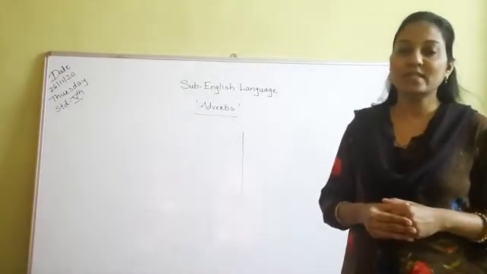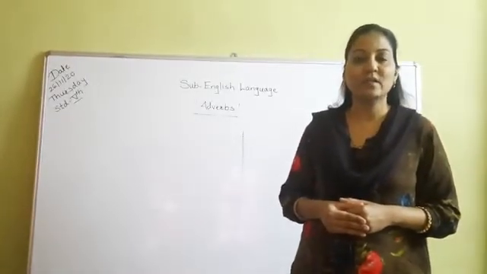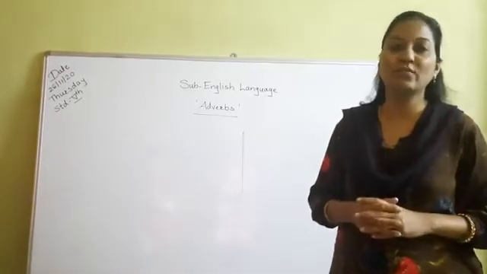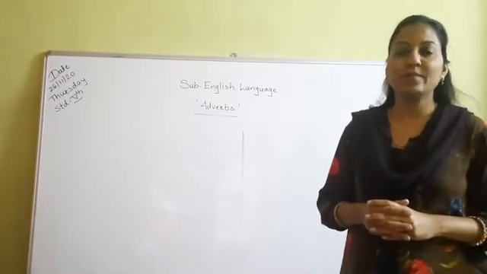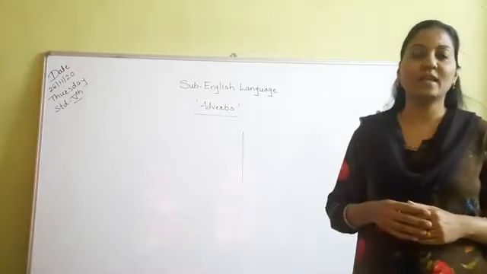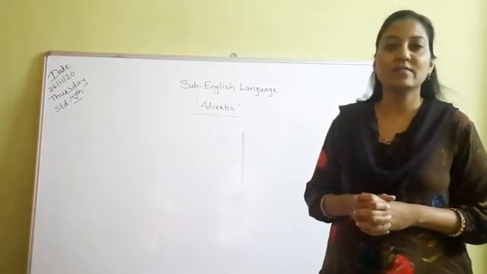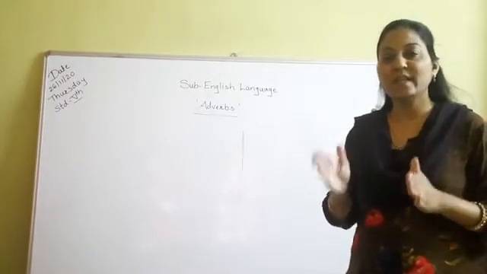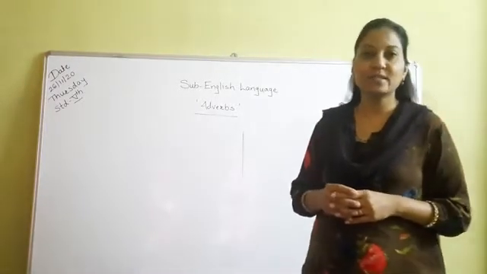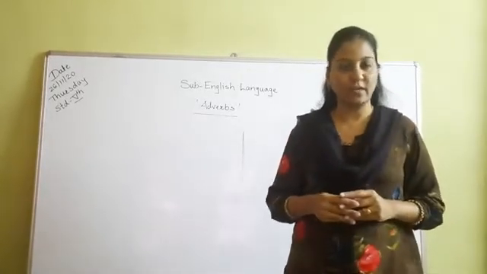So students, you know that I have told you the definition of adverbs. Adverbs are the words that add more information about the verbs, and so we call them adverbs. We have previously seen there are various types of adverbs, and generally we can say that the words ending in ly are known as adverbs.